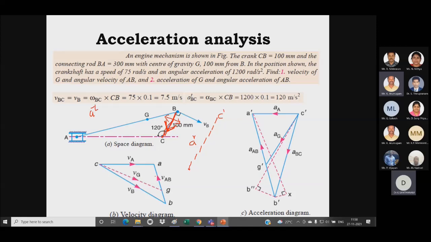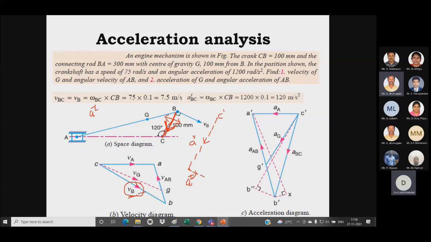So now we have to see the velocity diagram. We know the velocity will be perpendicular and the tangential acceleration is also perpendicular. So I have to take the direction of this velocity b parallel to this link. So I have to draw this direction only. So here I have drawn downwards, and for this tangential acceleration I have to refer to the velocity diagram.